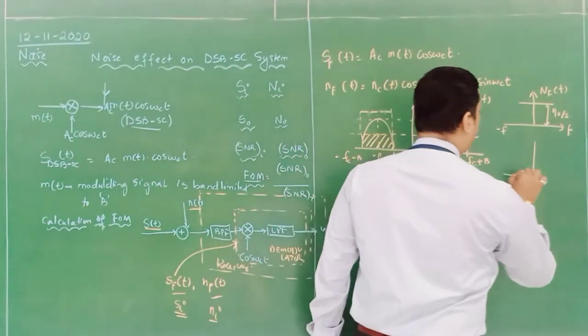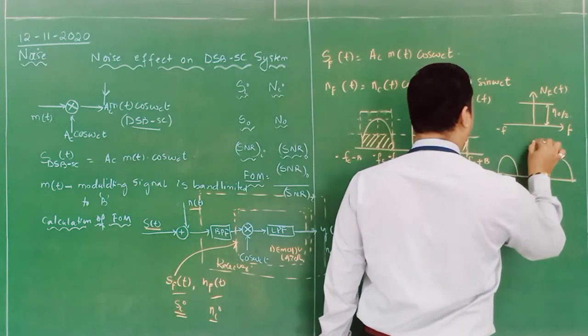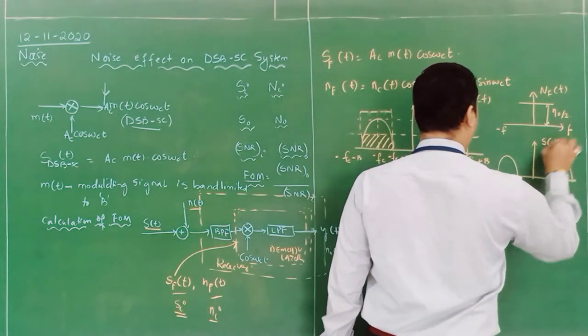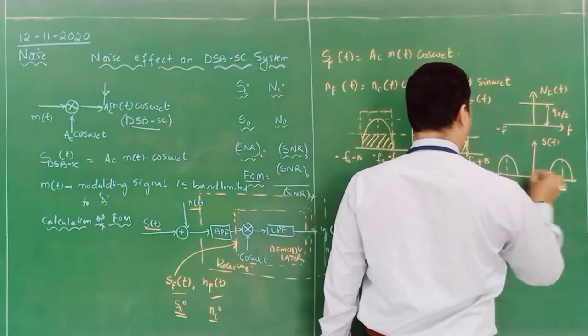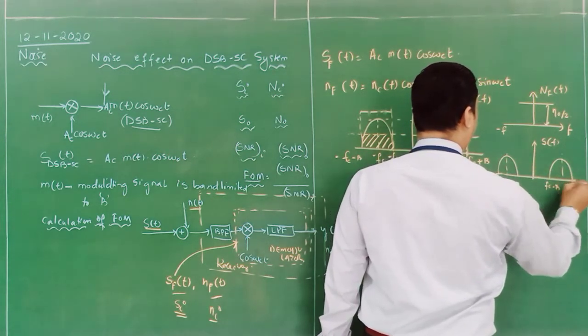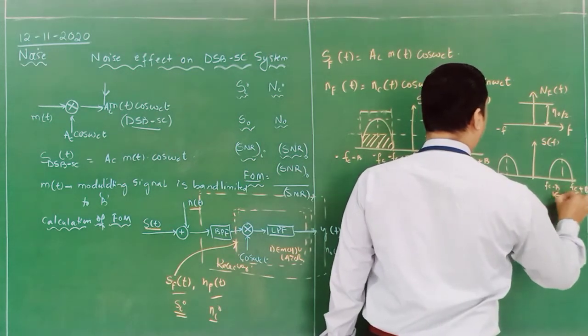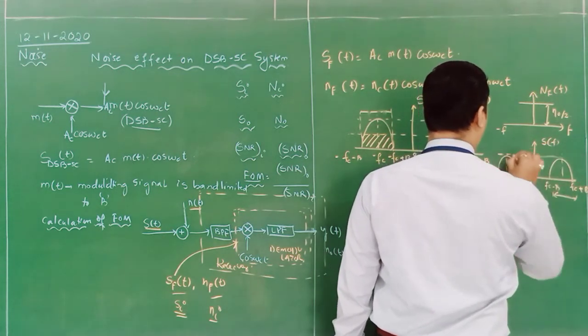Then our two segments are available with respect to the DSB-SC signal, that is S of f having a certain amplitude. This is Fc minus B, this is Fc plus B. This is the bandwidth, at a certain amplitude.